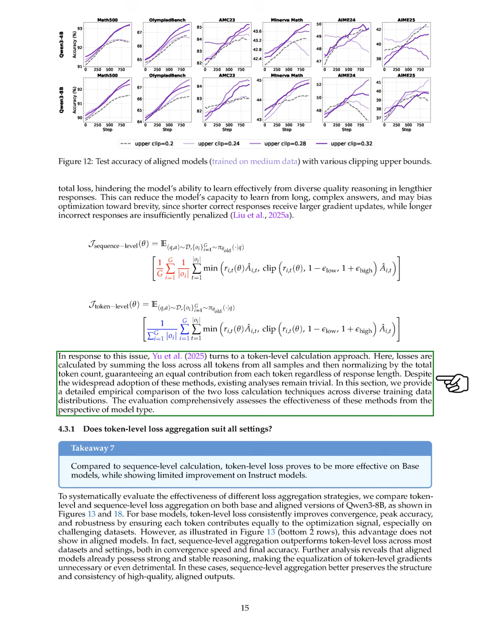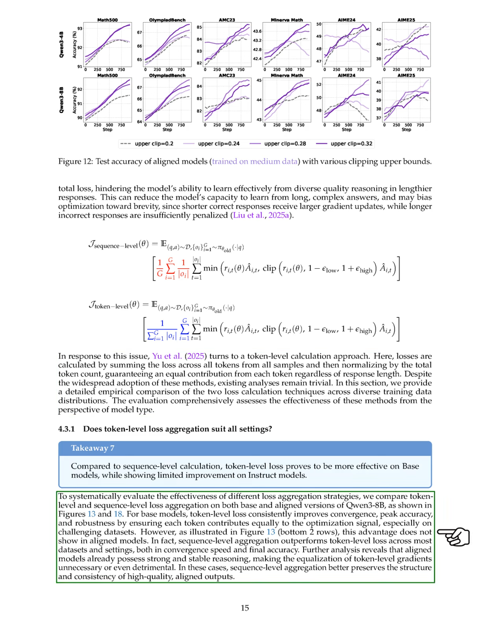However, this can disadvantage longer responses, reducing their learning impact. To counter this, we adopt a token-level approach that ensures each token contributes equally, regardless of response length. We systematically evaluate the effectiveness of these aggregation strategies on different models. Our findings show that token-level loss improves performance for base models, enhancing convergence and accuracy, especially on difficult datasets.